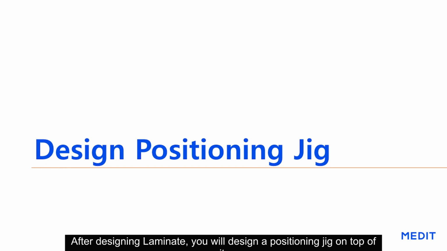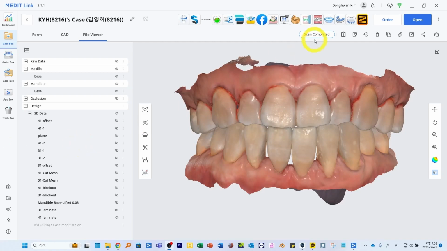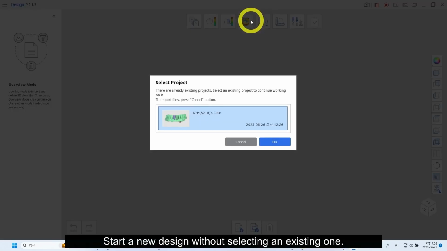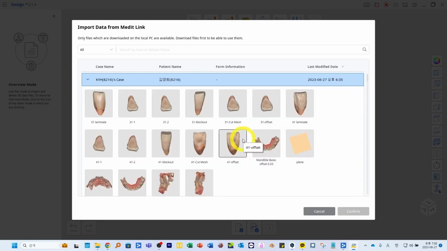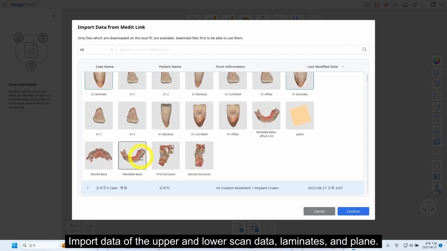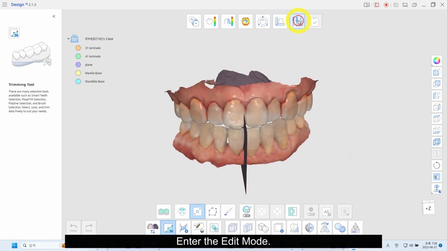After designing laminate, you will design a positioning jig on top of it. Run Medit design. Start a new design without selecting an existing one. Import data of the upper and lower scan data, laminate, and plane. Enter the edit mode.